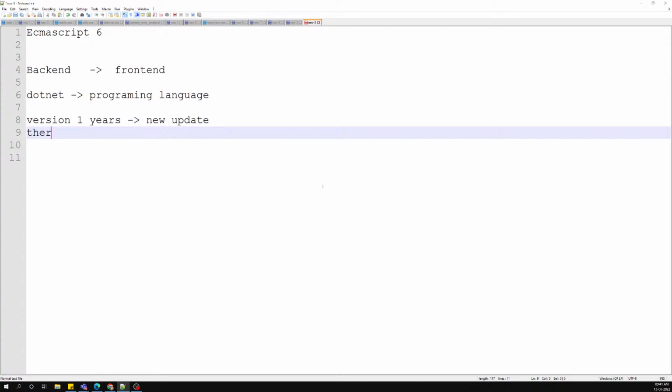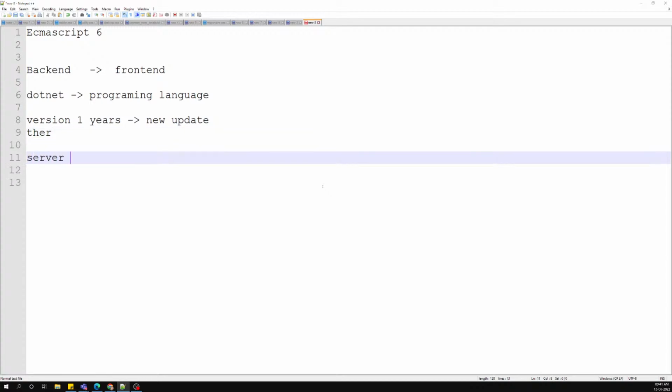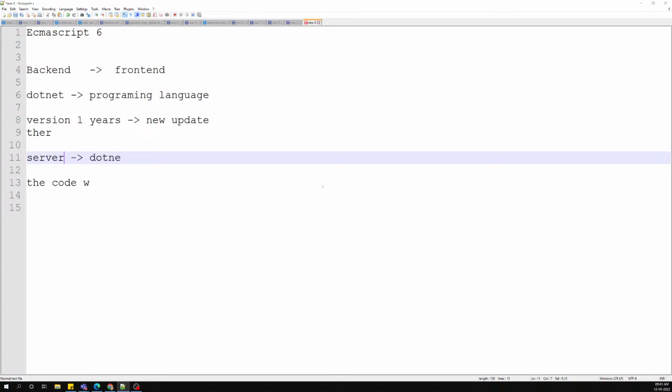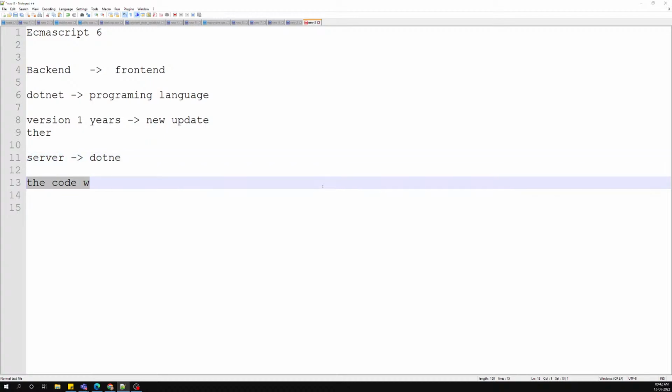We can update only our server to the latest .NET version, so the code you write is hosted on a server that supports the latest .NET version, and you write the code according to that version only.